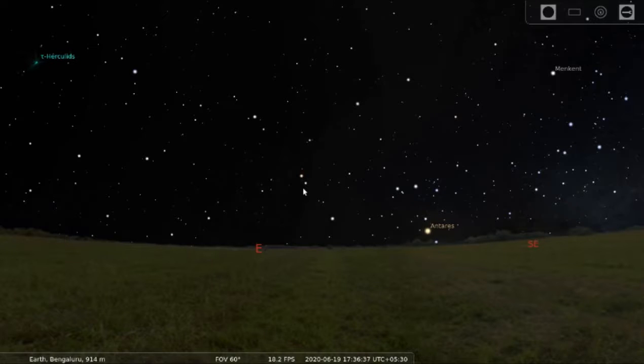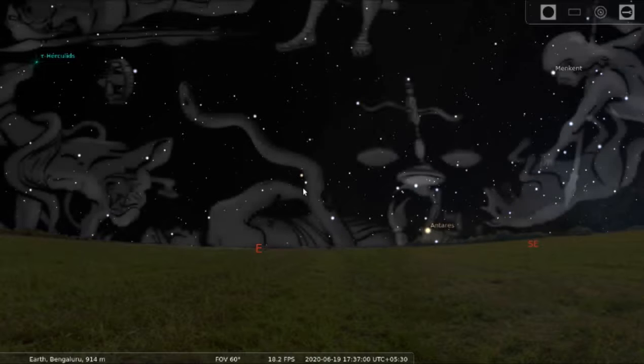As a result, they gave the constellations Greek names, or they took the constellations from the Greek mythology. So let me put on the artwork in the sky, because the software permits us to do these kinds of things. Let's put on the artwork so you can see many of the constellations.